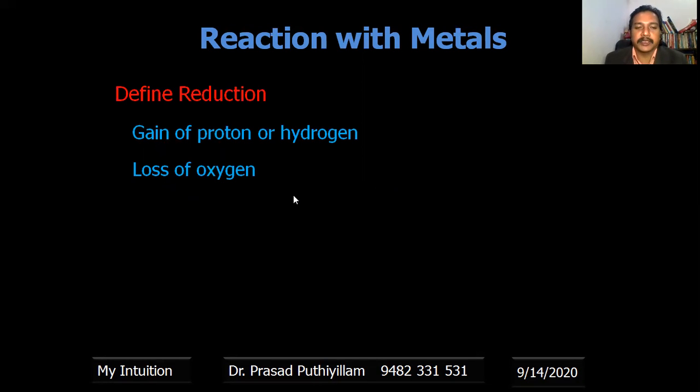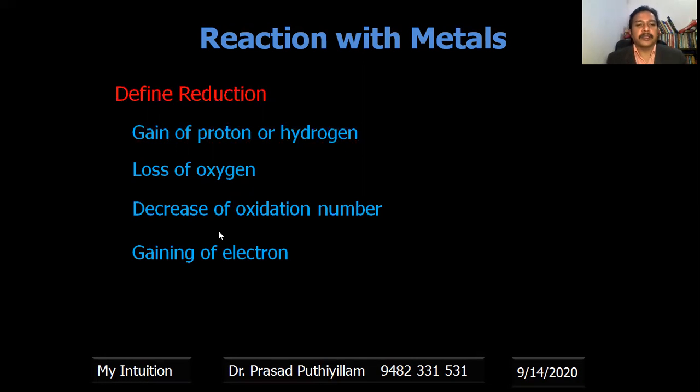If oxygen is added to a molecule, it is known as oxidation, and loss of oxygen is reduction. A better way is to say it is a decrease in oxidation number or gaining of electrons. The first two statements we use for particular types of reactions, whereas decrease of oxidation number or gaining of electrons is the most commonly used and the better way to define reduction.